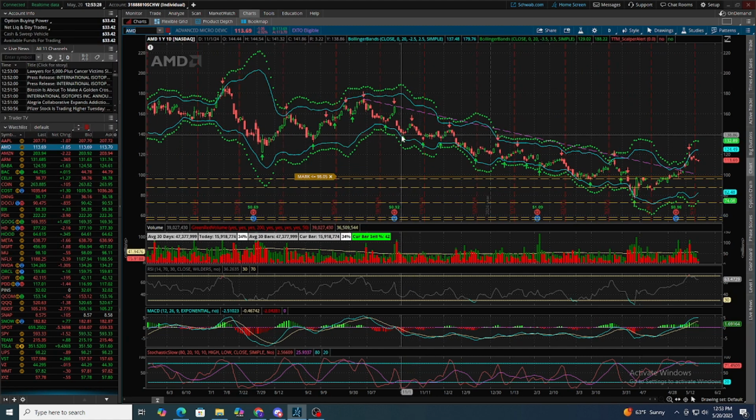It doesn't even touch the blue one. You really want to wait for at least a tap of the blue one to get your starter position, and then you want to wait for it to get the green one to put the rest of your position in and go full size. Here, it's a decent move. If you use options, you could catch a nice amount of profit, but it won't be the same.